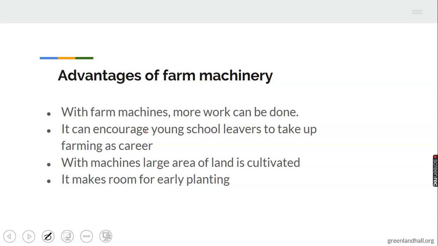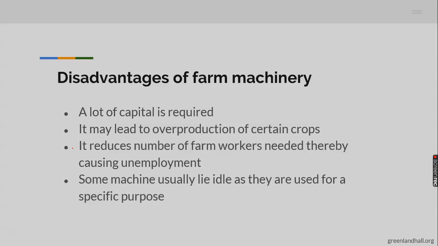Farm machines make work to be done easily. It encourages young school leavers to take up farming operation, knowing that the work is not done manually. No school leaver wants to go into farming because they see it as a dirty and strenuous job. But with the aid of farm machines, they will be encouraged. With machines, a large area of land is cultivated. Then it makes room for early planting.